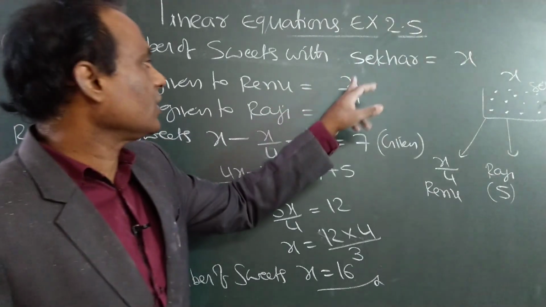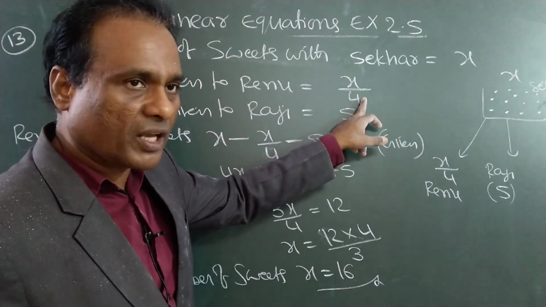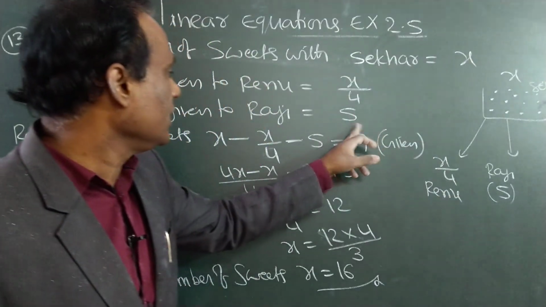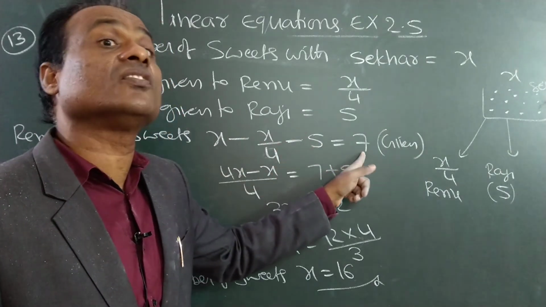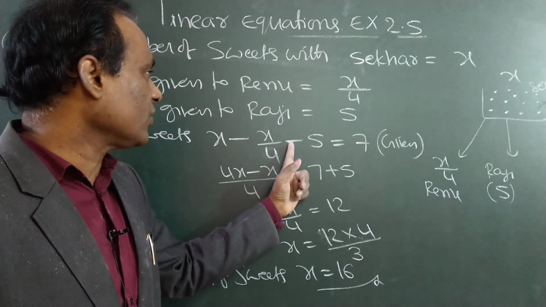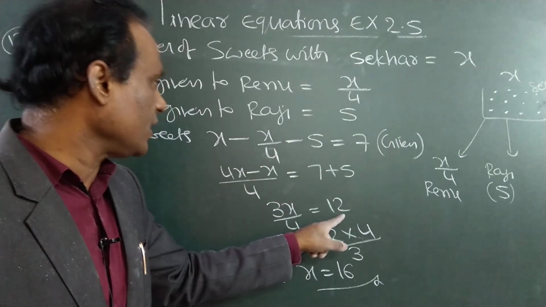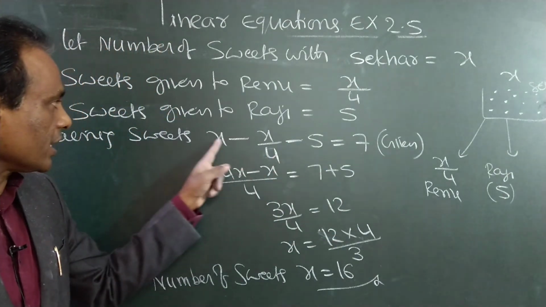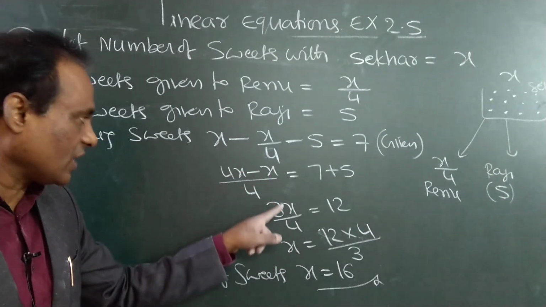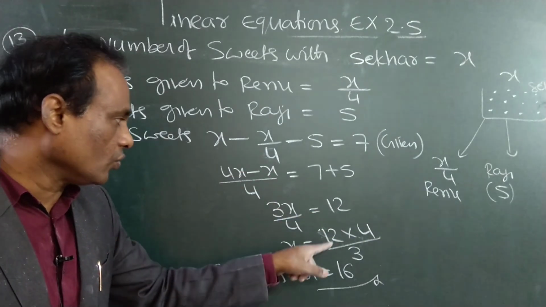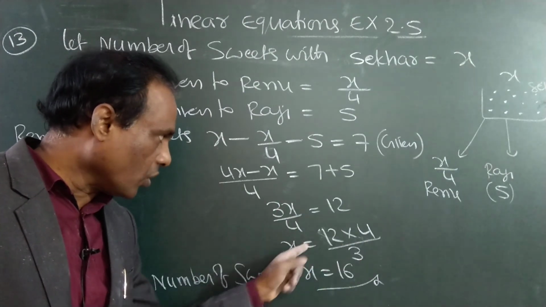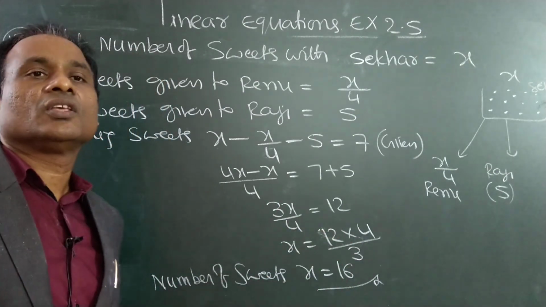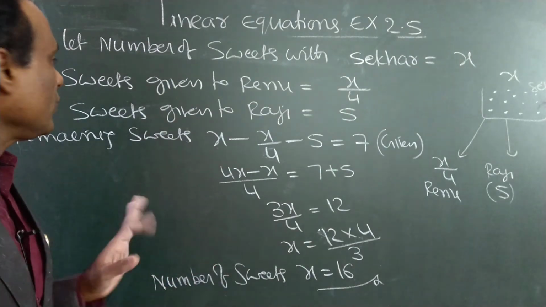Total x sweets, given to Renu x/4, given to Raji 5. Remaining means from the total subtract these two. Remaining are 7, it is given in the problem. So minus 5 that side plus 5. 7 plus 5 is 12. 4 LCM. 4 into x, 4x minus x is 3x. x is equal to 12 into 4 by 3. 3 4s are 12, 4 4s are 16. 16 sweets he has. So we completed this.